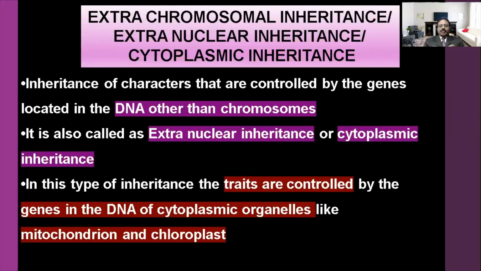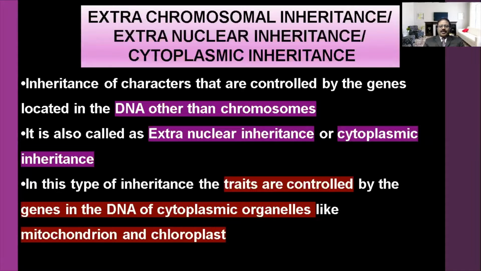But apart from that, in some plants the characters are controlled by another gene, that is called extra chromosomal inheritance.